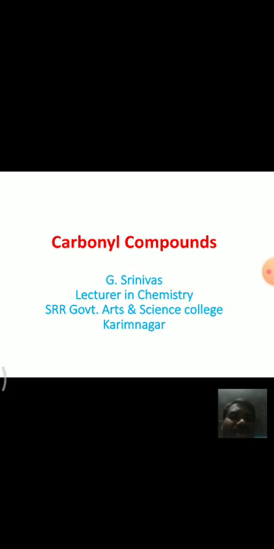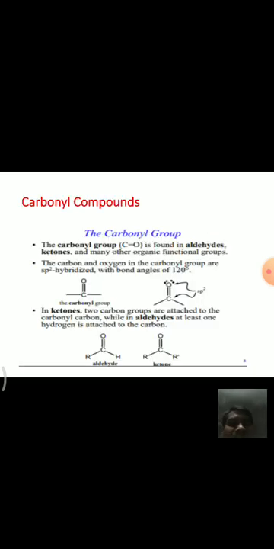Carbonyl compounds are the compounds having the carbonyl group. Carbonyl group means it is having a C double bond O group. In case of ketones, two alkyl groups are attached to the carbon of the carbonyl group, and in aldehydes, at least one hydrogen is attached to the carbonyl carbon.